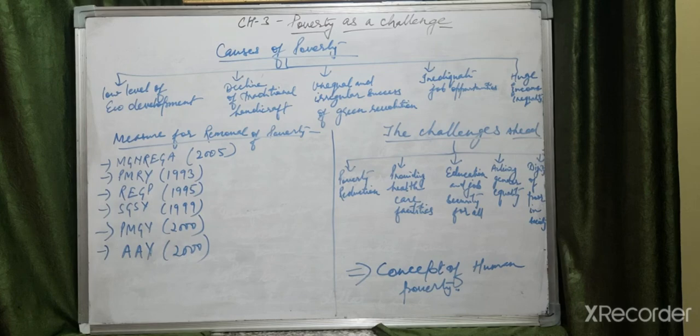We do not have data for 2021; we have the last figures only for 2011-12, and you have to mention according to that. Just go through those data. Other data are given differently in different books, so no need to worry about that. Only focus on the poverty ratio of India and of the poorest states, Bihar and Orissa. This is all about the chapter, poverty as a challenge. Now go through all the chapters, and if you have any doubt, you can ask in school or through WhatsApp.